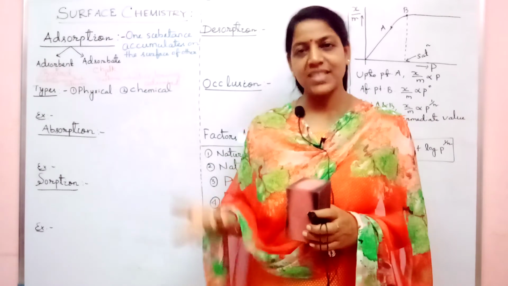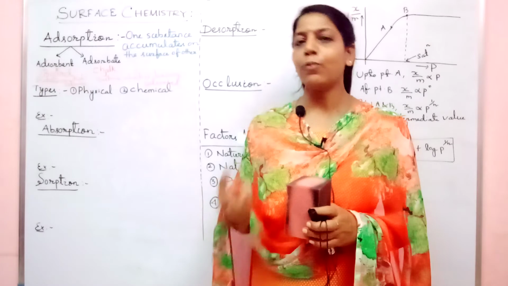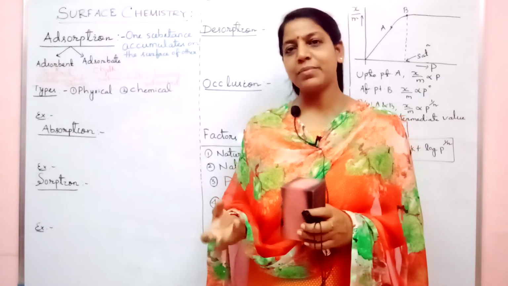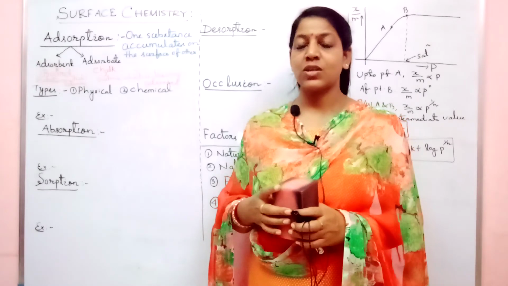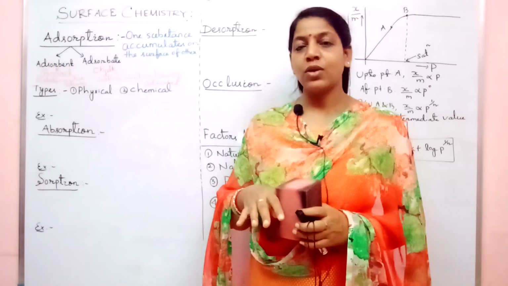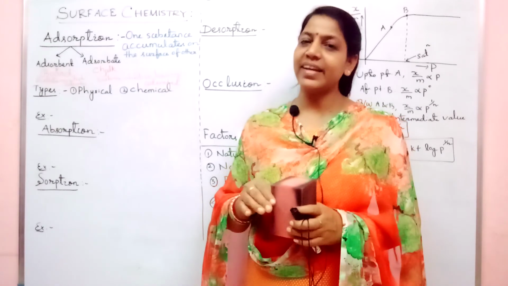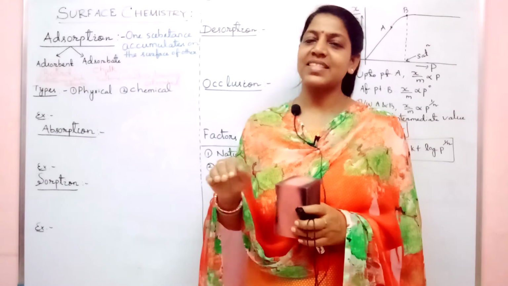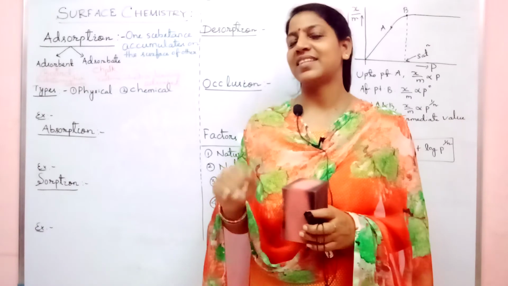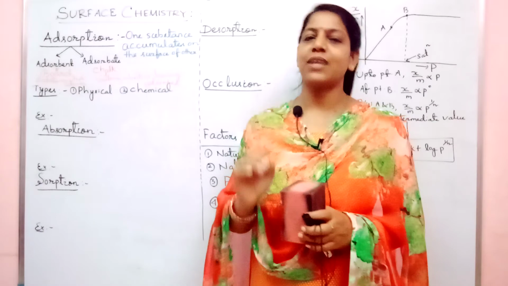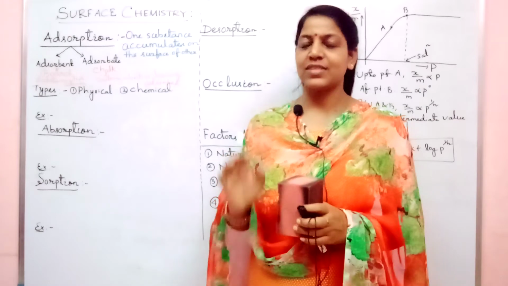When they are more unstable, definitely they have more energy. More stability means less energy. So to stabilize and balance them, they need the surface phenomenon that is called adsorption. Clear?